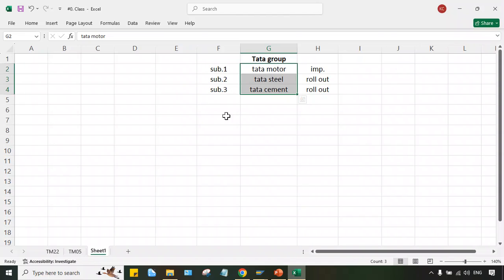Okay. Now, here what happened? Let's suppose, say for example, Tata Group has particular locations, and a central location is there.